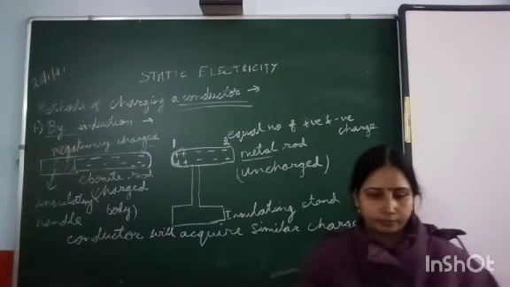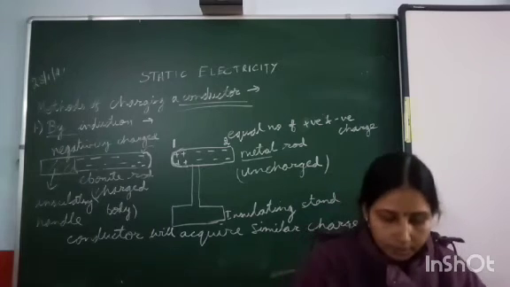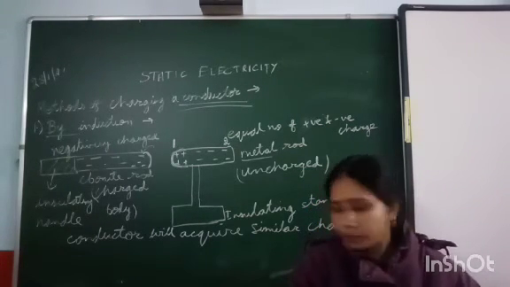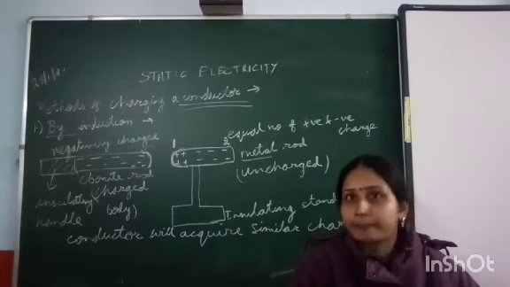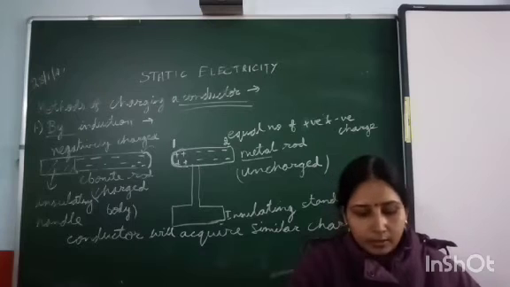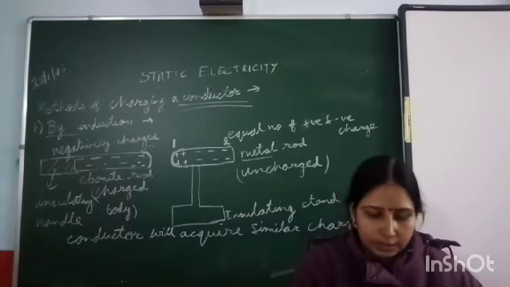Now what is the explanation regarding this? The negatively charged ebonite rod will repel the free electrons, and when it repels them, it only attracts the positive charge.